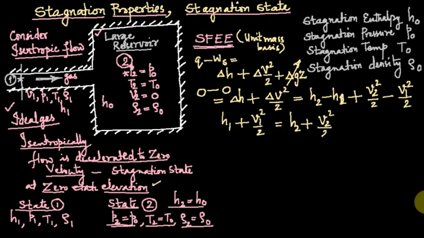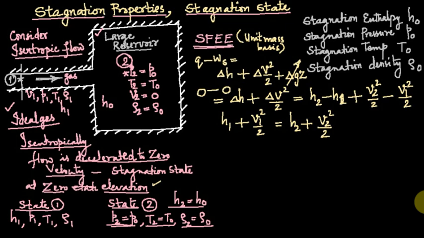So for a generalized isentropic flow from state 1 to state 2, you can say that H1 plus V1 square by 2 is equal to H2 plus V2 square by 2. This equation is known as the adiabatic energy equation, the one-dimensional form of the adiabatic energy equation without shaft work. Adiabatic means heat exchange Q is 0.